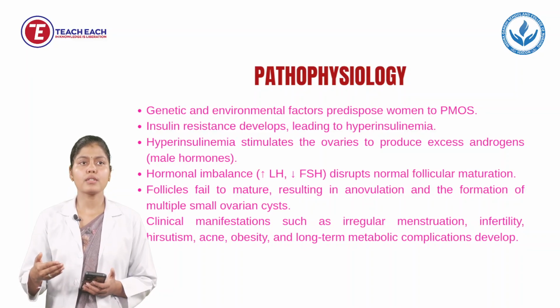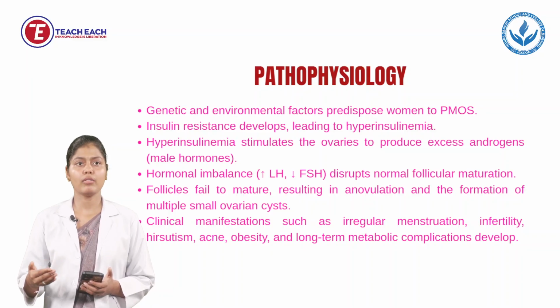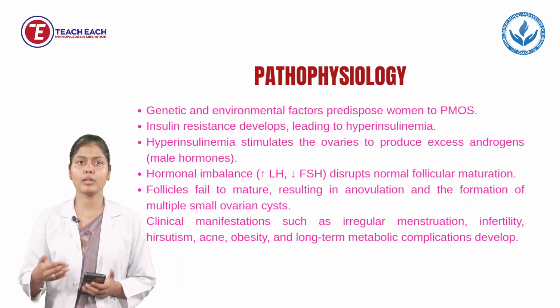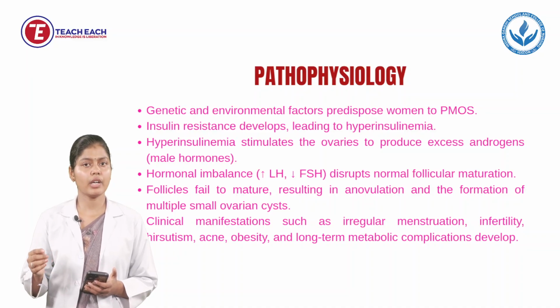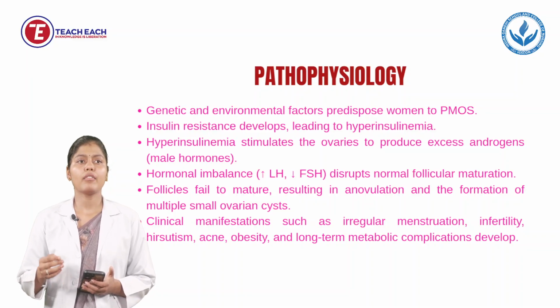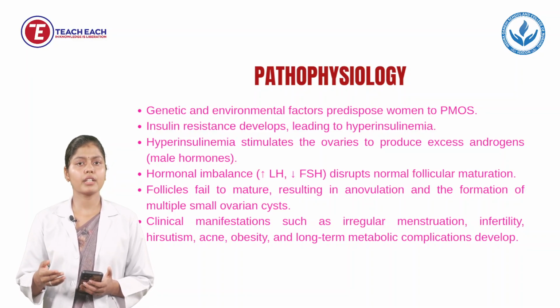So due to this, what will happen? Hormonal imbalance will be there. It means LH level will be high and FSH level will be low. If FSH, the follicle stimulating hormone, is low, then our follicles will not mature, and further ovulation and the menstrual cycle will not proceed.